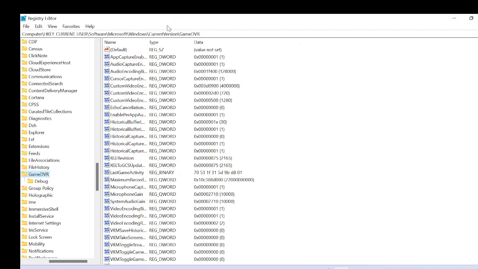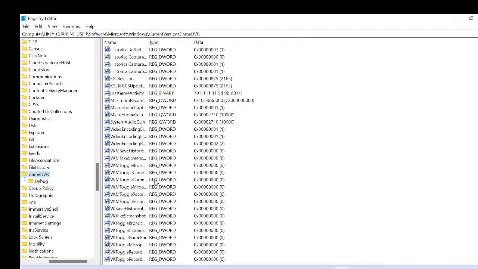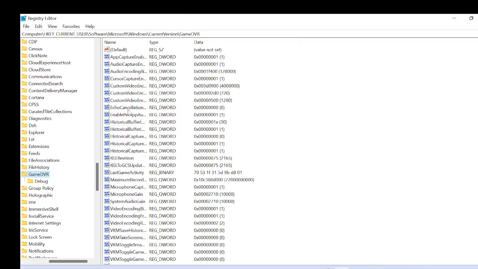Once you're in, you should go to this top one, Control A and then Control A again, and then Control V. Go to the description to get the command. Control V to paste, hit enter. And once you're here, you should see these, and you're going to find echo cancellation.